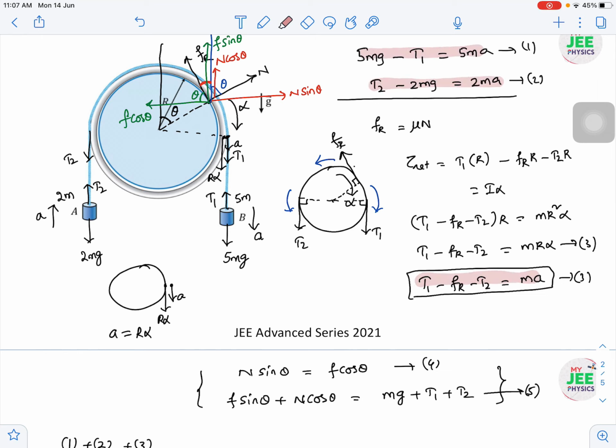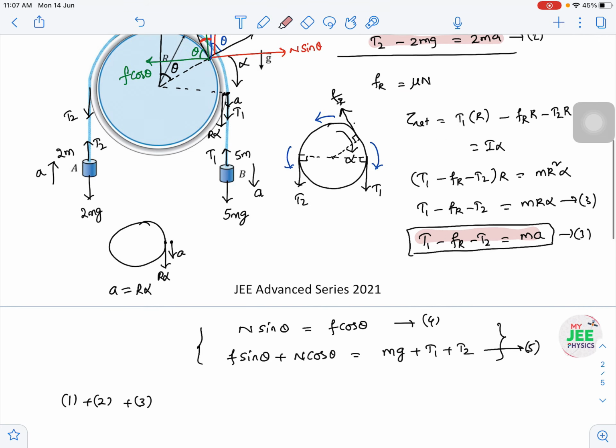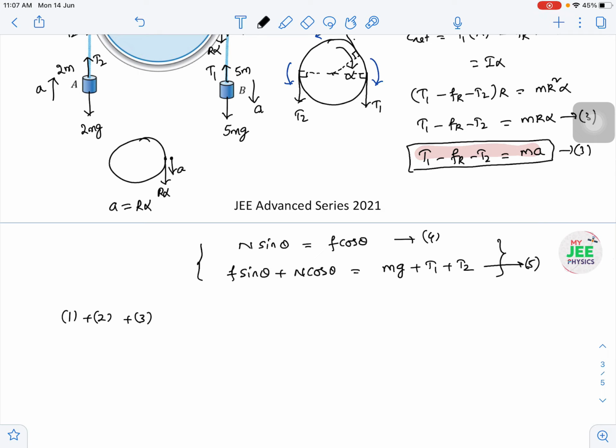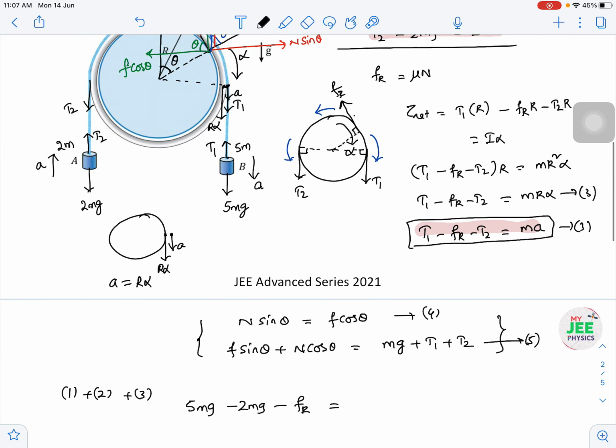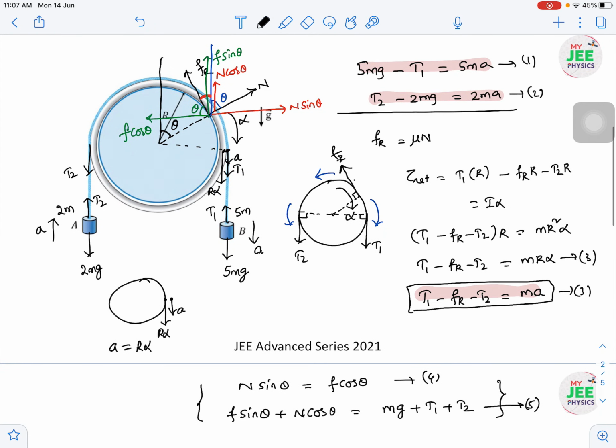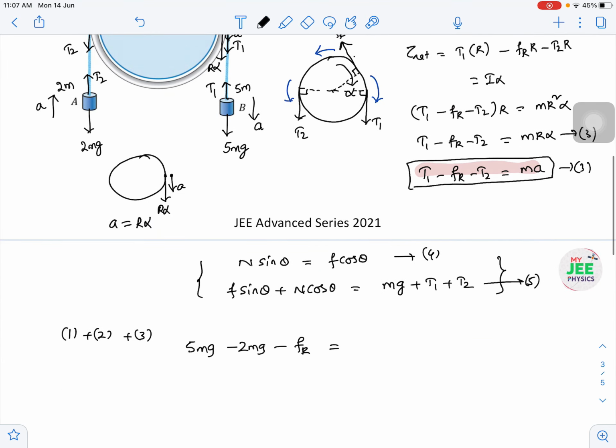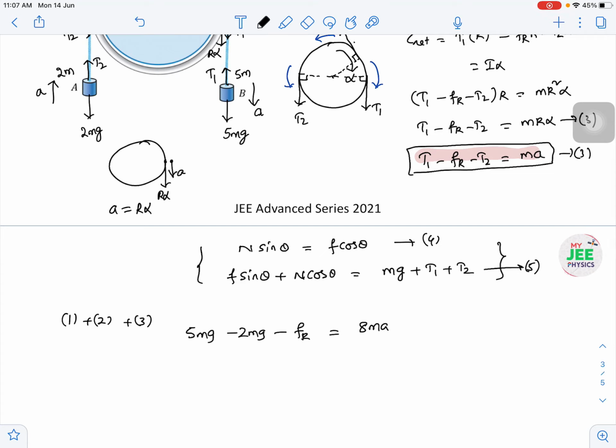Then on the left side, 5mg minus 2mg minus Fr will be left. And on the right side it will be addition, 5 plus 2 plus 1, it is 8 MA. So it is 3mg minus Fr is equal to 8 MA.